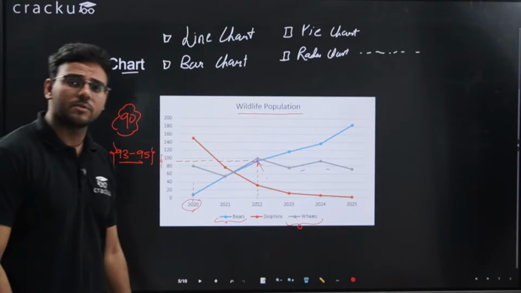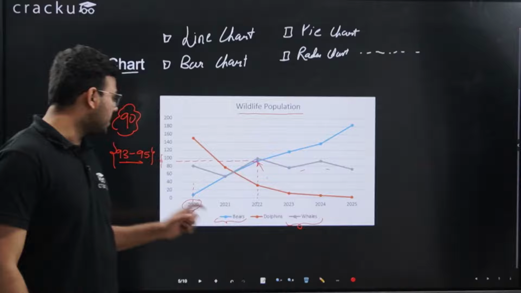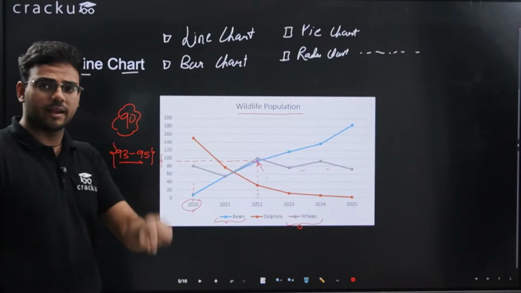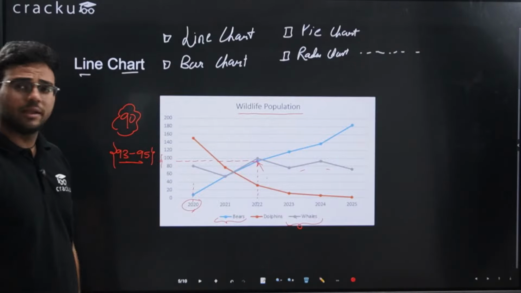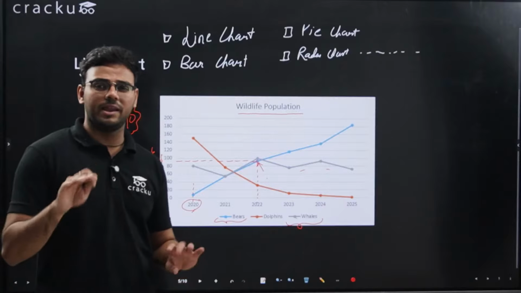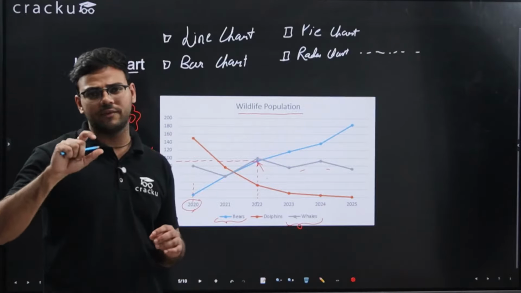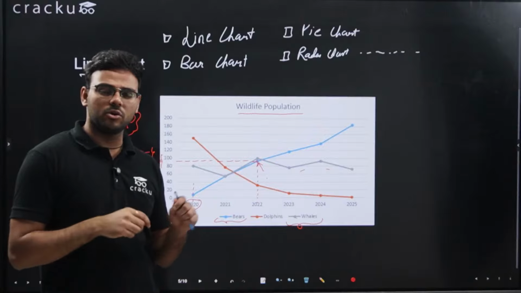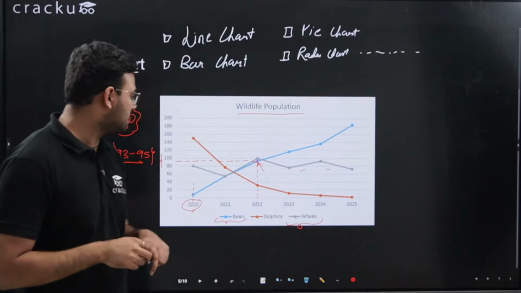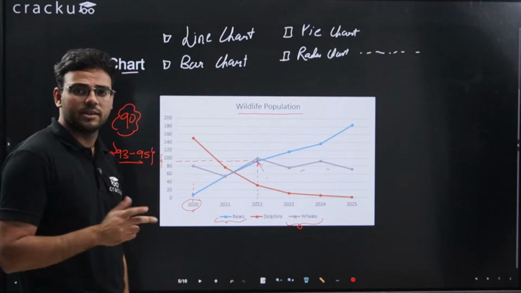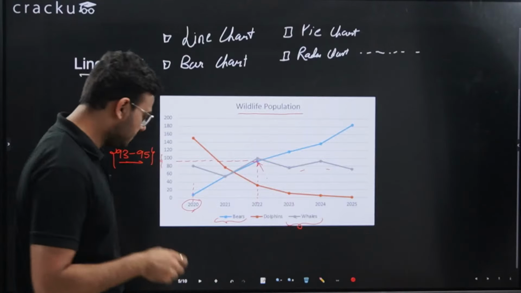Sometimes you might have to do some approximations to calculate what exactly this point is conveying. In exams it is generally seen that the values are very appropriate and they don't really ask you to do approximations. But if sometimes it is required, be prepared for it.